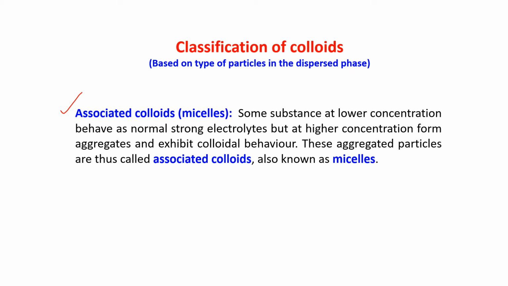Have you understood? If they are in lower concentration, they will behave as a normal strong electrolyte. But if you increase the concentration, they form aggregates and exhibit colloidal behavior. These aggregated particles are thus called associated colloids, and they are also known as micelles.